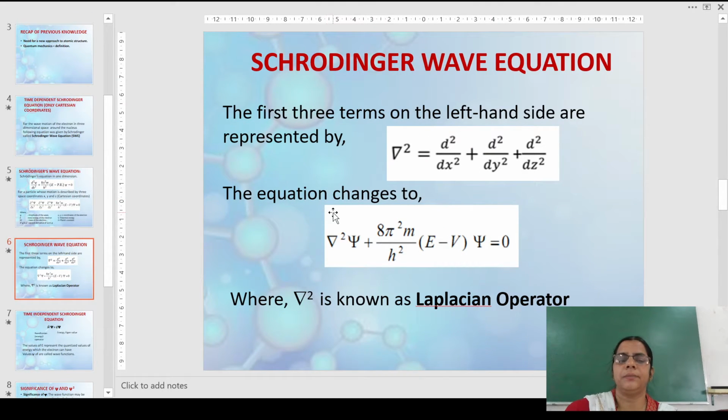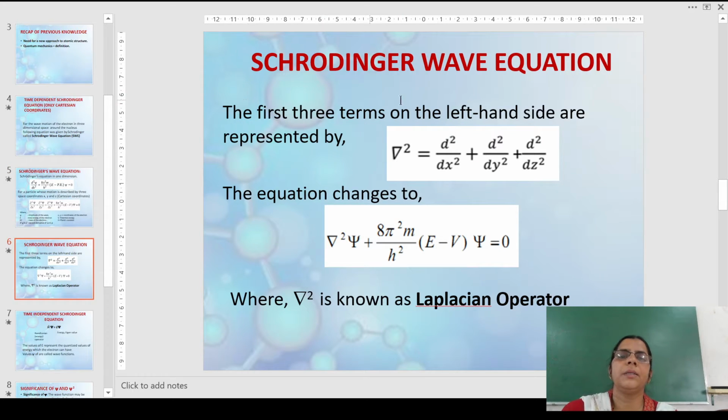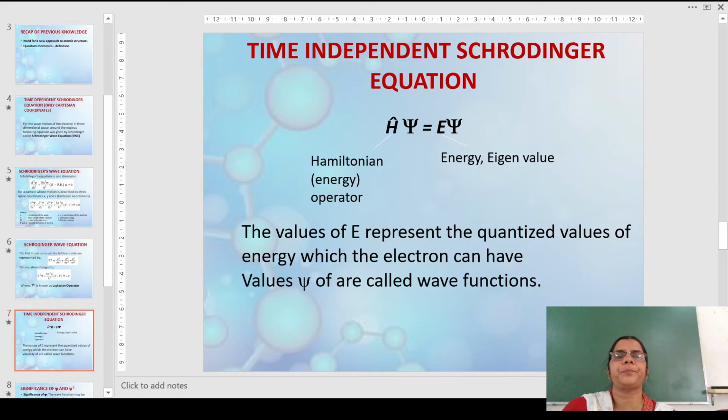Let us have a look at this particular part of this equation, where we have del square psi by del x square, del square psi by del y square, del square psi by del z square. This can be replaced by another del square here. The equation changes to del square psi plus 8 pi square m by h square into (E minus V) into psi, that is equal to 0, where this del square is known as Laplacian operator. So this is the time independent Schrödinger equation.